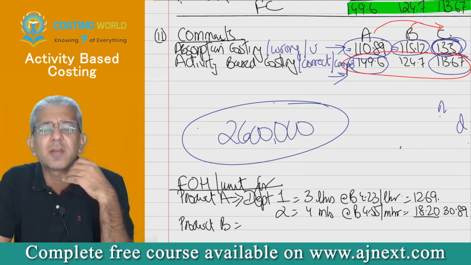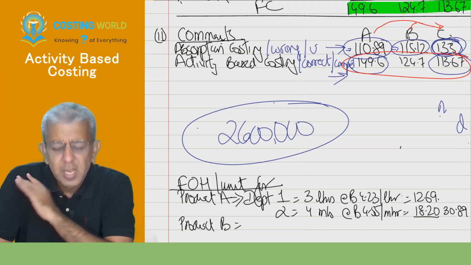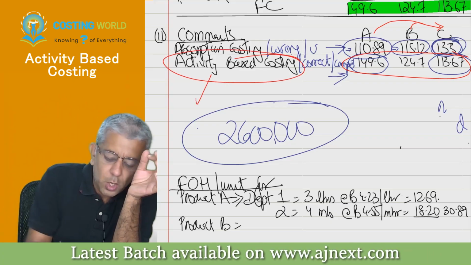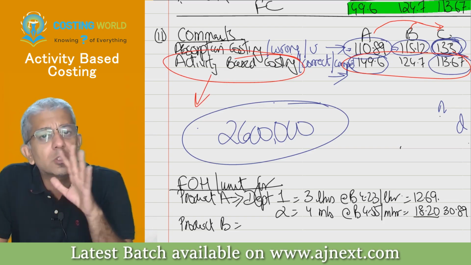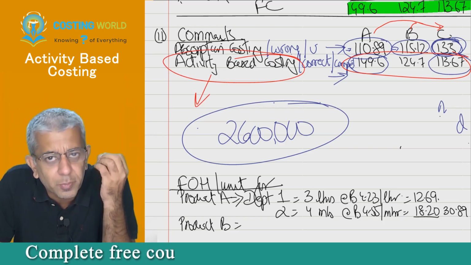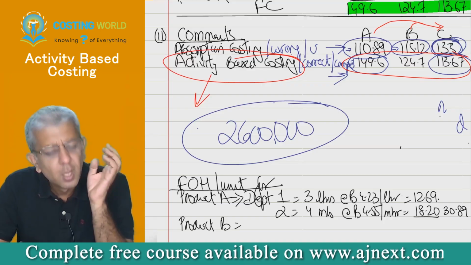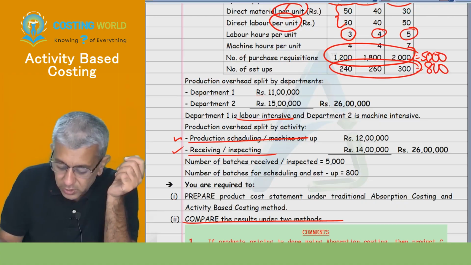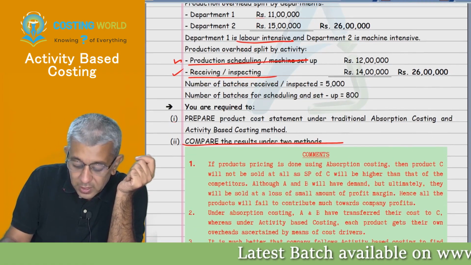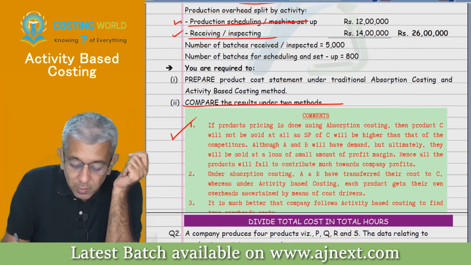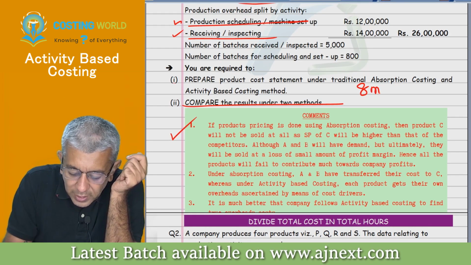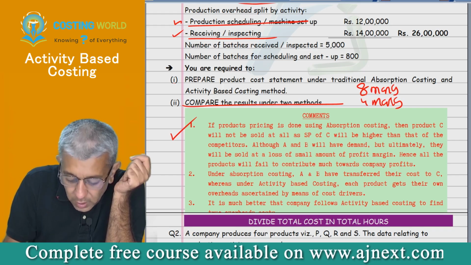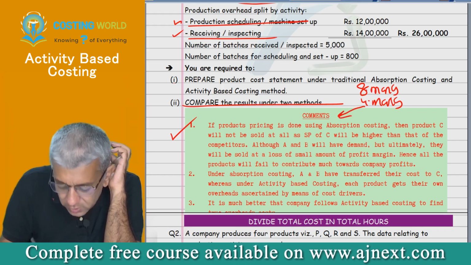And then the last paragraph, just advice from our heart. It is much better that the company uses activity based costing to find out true overhead cost. Just a suggestion to the company, left upon you whether you want to follow or not. But at least that advice we all will give. It is much better that the company follows activity based costing. That is whatever I've tried to write down in the comments over here. This will fetch you approximately 8 marks, and this particular part will be for 4 marks. You can write down 8 marks and 4 marks and just put an arrow over here.